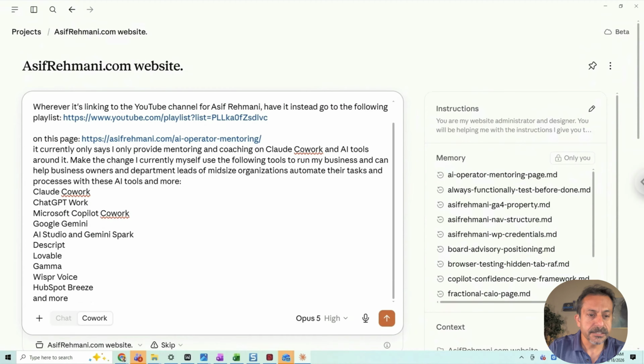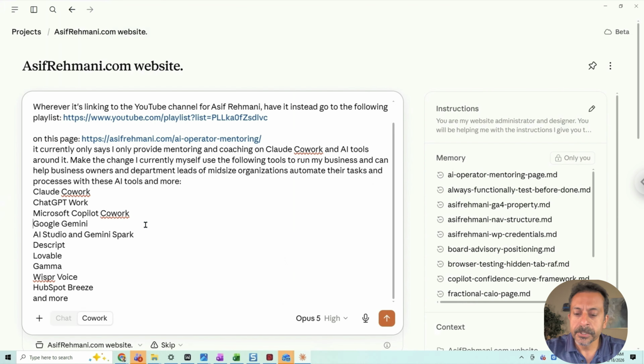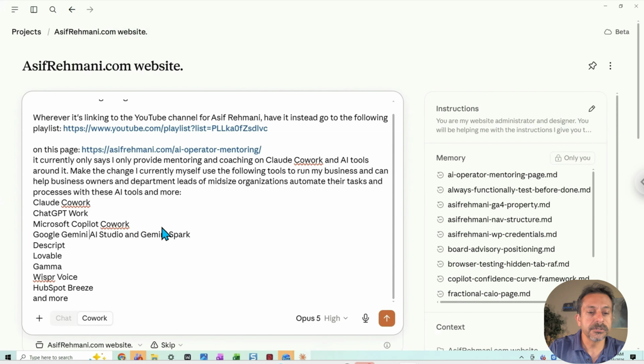So this is the kind of stuff right here. Claude Cowork, ChatGPT work, Microsoft Copilot Cowork, Google Gemini. There's also Google Gemini AI Studio and Gemini Spark. Maybe I'll remove the space around it. Descript, Lovable, Gamma, Whisper Voice, HubSpot, Breeze, and more. This is supposed to be one tool we're talking about. Let's fix this here. This is what it's supposed to be: Google Gemini AI Studio and Gemini Spark. Lots of great stuff here.